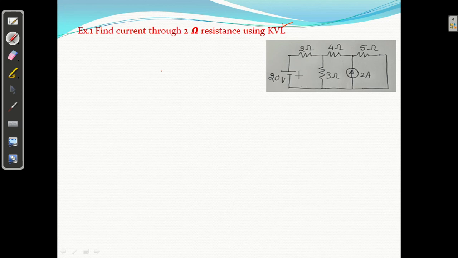This is loop number 1. I am taking current I1 clockwise. This is loop number 2. I am taking current I2 clockwise. This is loop number 3. I am taking current I3 clockwise. So how many loops are there? 3 loops. But out of these 3 loops, here D is not a junction, E is not a junction, it is a corner. Just I am going to show here.